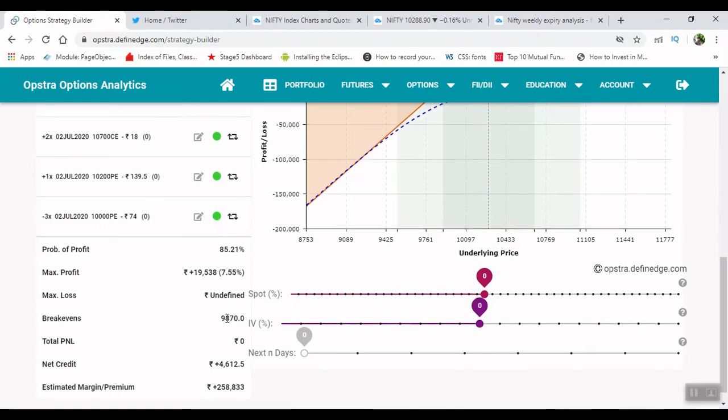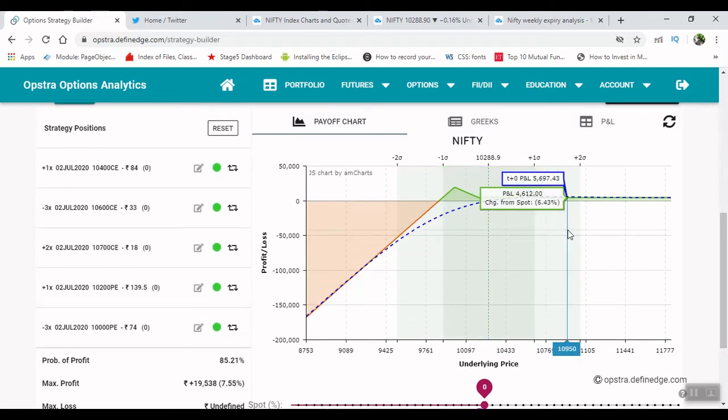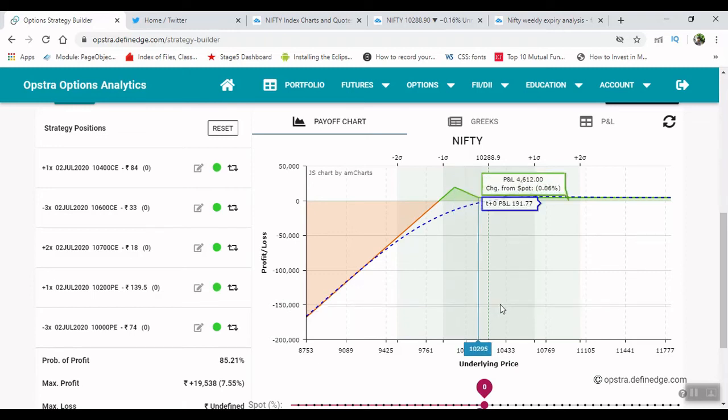Okay, so here you can see that wherever the market hits on the upside, we'll be getting the 4,612 as a credit. So we'll be in the profit wherever the market goes, and we'll be in the profit of 19,538 if the market is at the level of 10,000 or at the level of 10,600. Okay, so which is the level at which we have sold the options. Okay, so this is the level we have sold our call option, 10,600, and we have sold the put option at the level of 10,000, right?